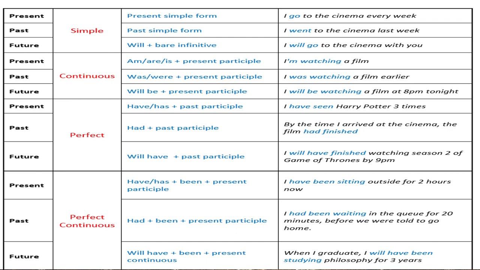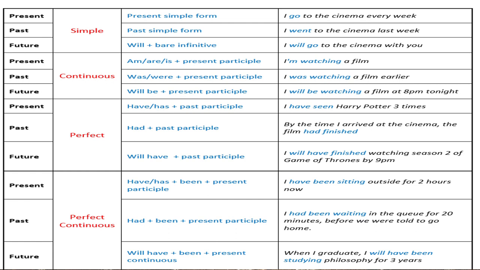Okay. Now similarly perfect. What is the helping verb in perfect? Which are the helping verbs? The helping verbs in present tense are have and has. Have generally is used for first person or plural persons, I or we or you and they. And has is used only in third person singular number. In my next table, I am showing you how I am using this have and has. Past participle. What is the meaning of past participle? That is a V3 form. That means go, went, gone. Watch, watched, watched. See, saw, seen.